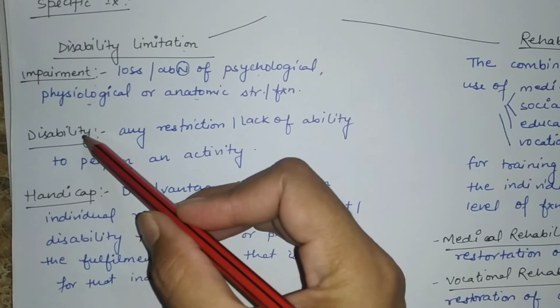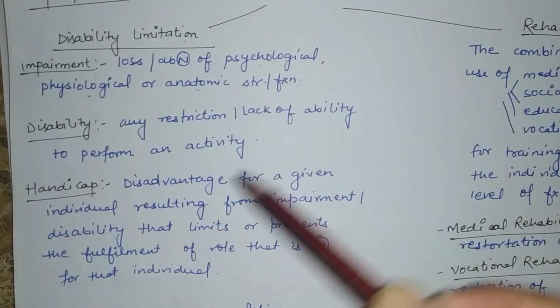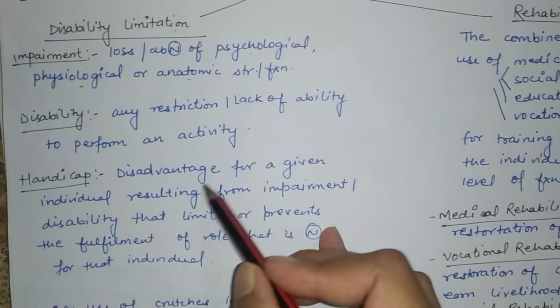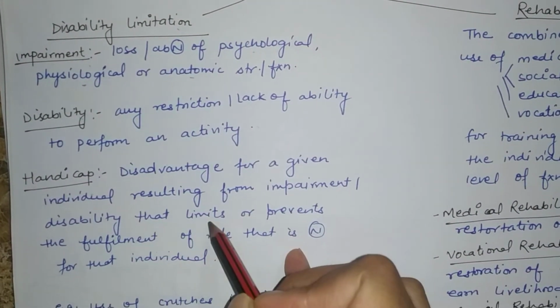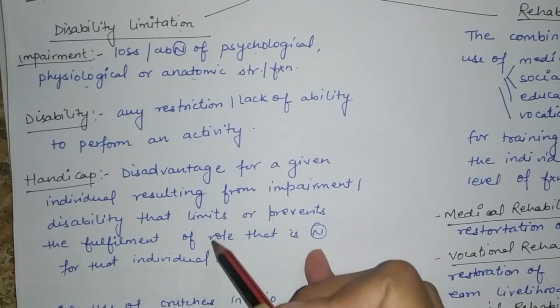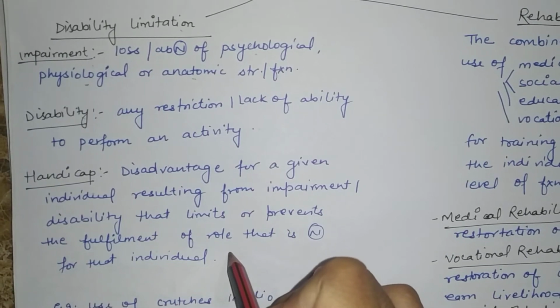What do you mean by disability? Disability means there is restriction in performing the activity. What do you mean by handicap? Disadvantage given for an individual resulting from impairment or disability that limits so that the person cannot able to perform the role whatever the person can have to perform.